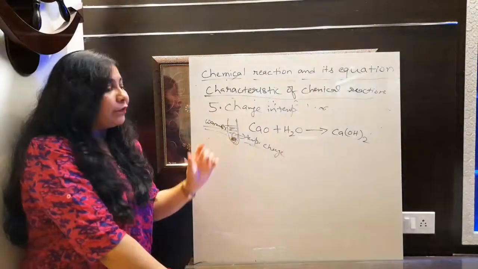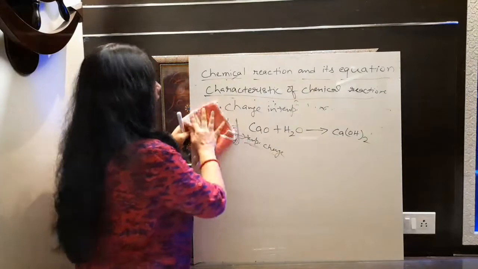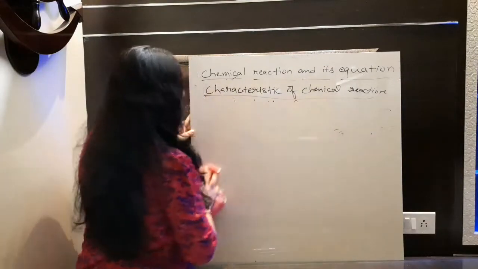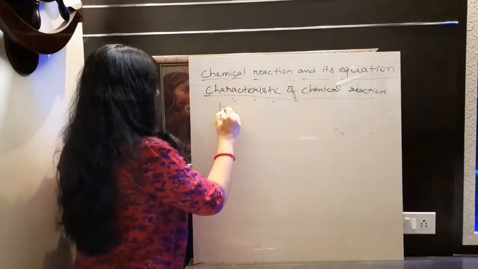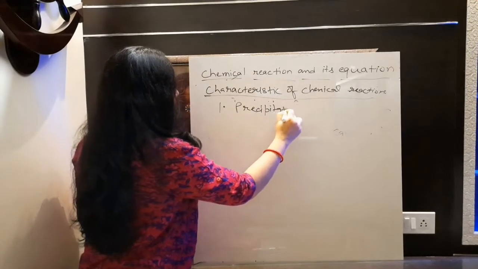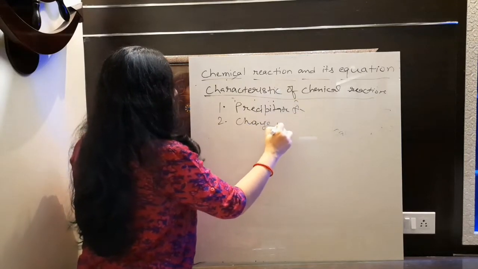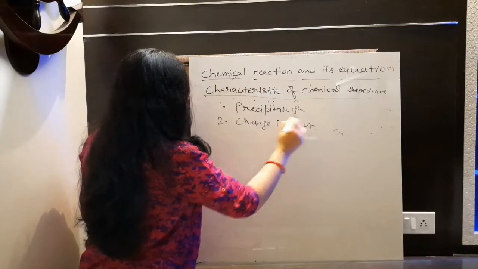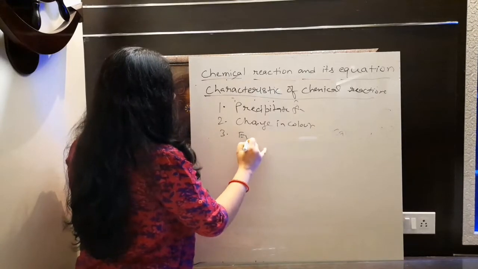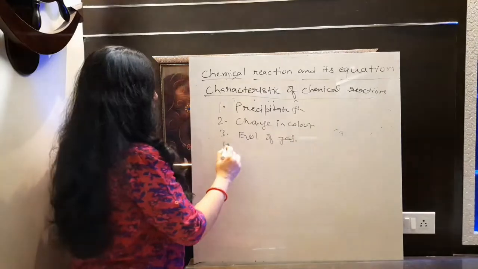Okay, so this is fifth one, that is what? Change in temperature. Now I'm going to write here all the 5 characteristics one by one. You need to learn that. That is very important. पहला क्या था? Precipitate formation. Fine. Second is what? Change in color. Third is what? Evolution of gas. And fourth is what?